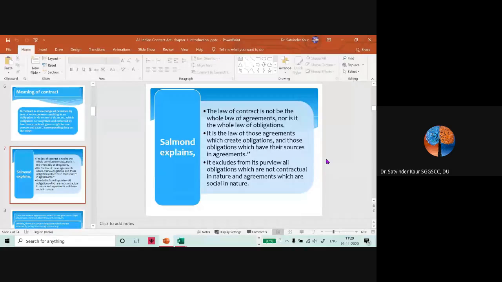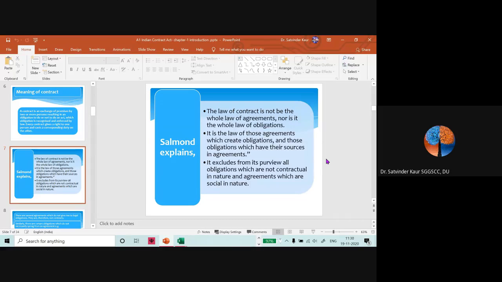The law of contract is not the whole law of agreements, nor is it the law of obligations. So it means that there can be agreements. Agreement is a wider term, there can be social agreements, there can be legal agreements, and nor is it the whole law of obligations. Obligations can be social obligations or legal obligations.